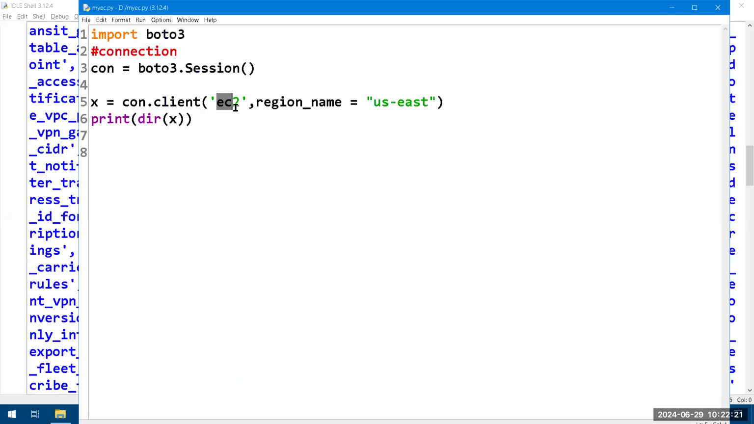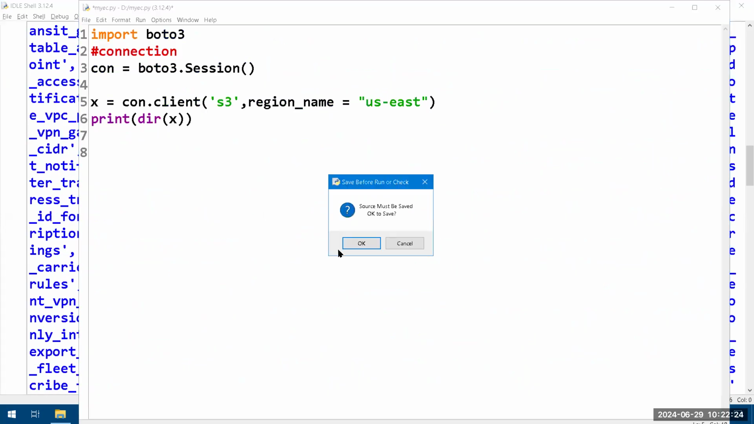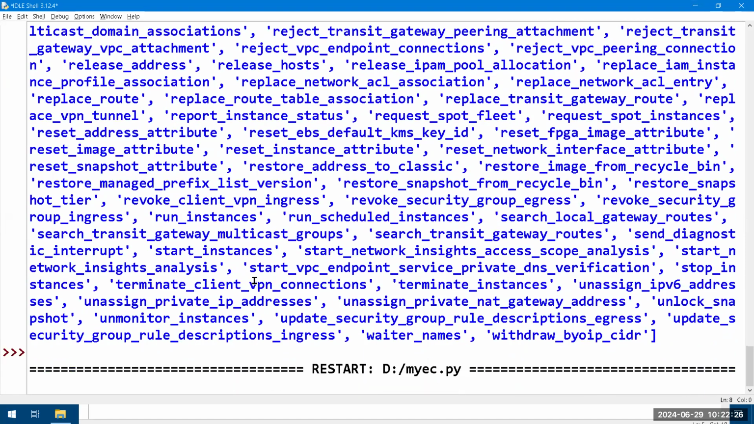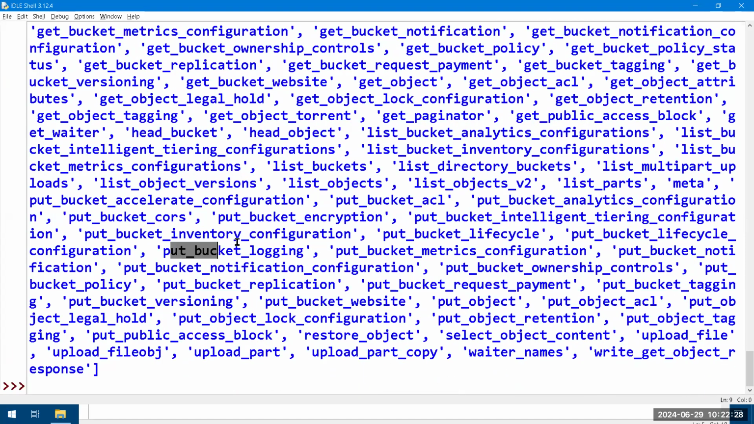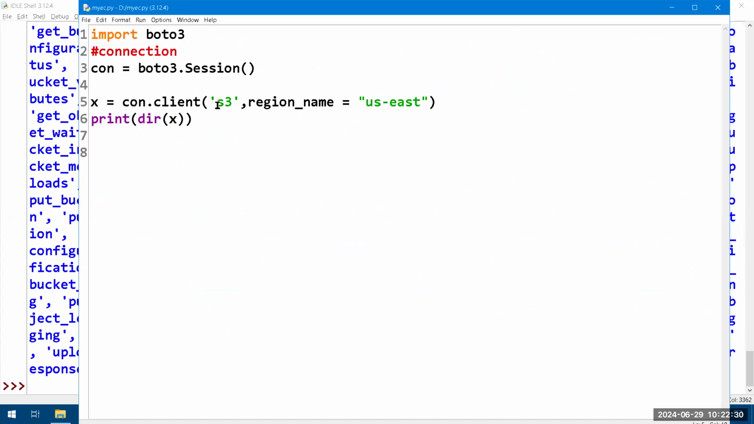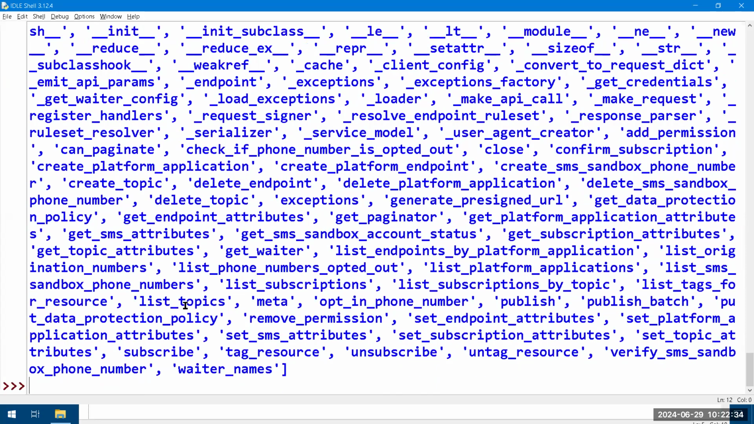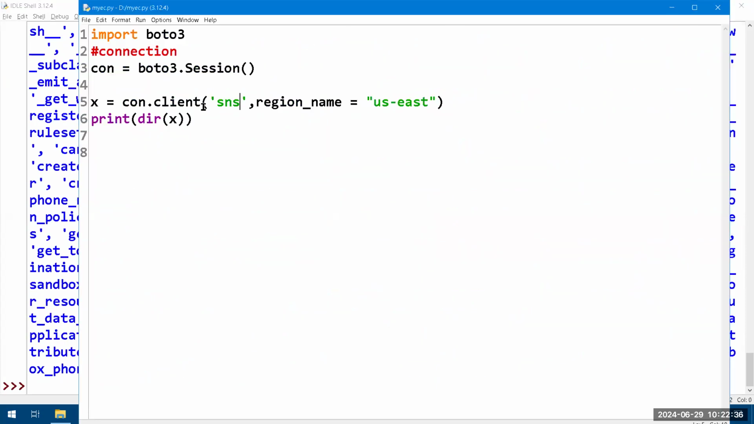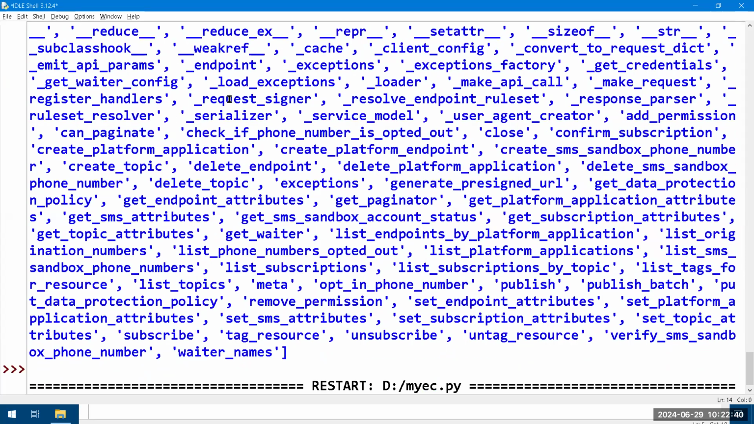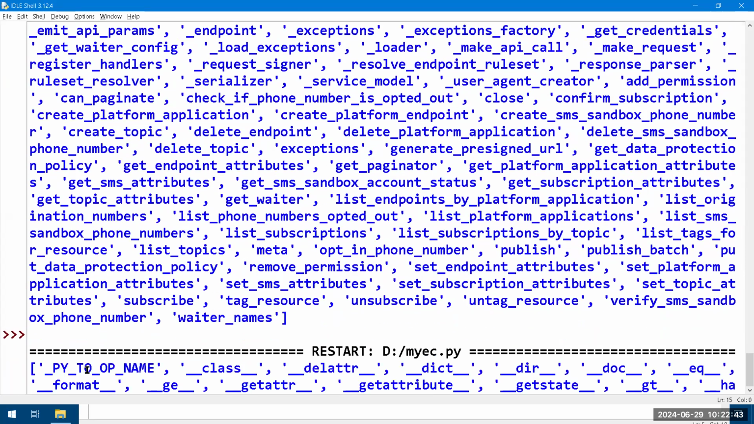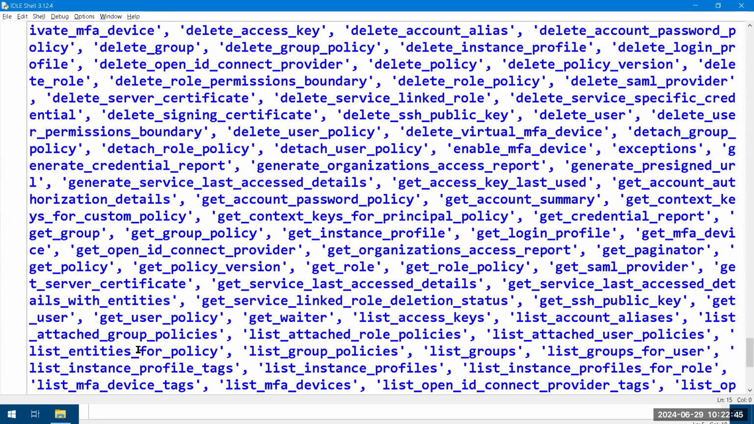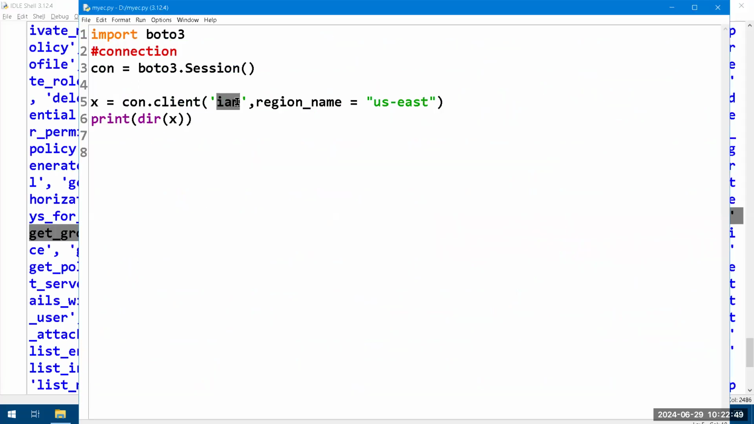For example, if I'm writing here S3, all S3 operations you will get. See, all S3: put bucket, get bucket, log files. If I give here SNS, simple notification service information you will get. If I give IAM, this is users: how to create the user, delete the user, list the group, create the policy. Any service, just if you write in this line number 5, that's all.